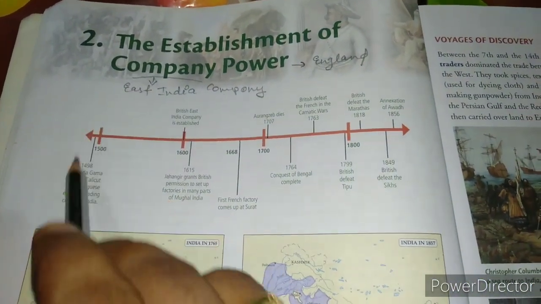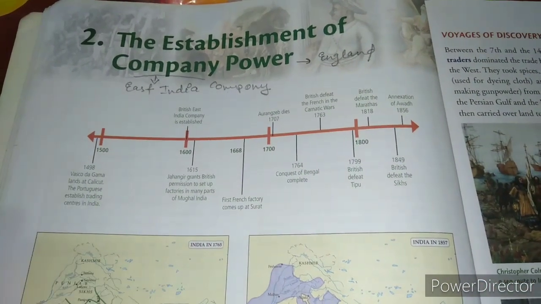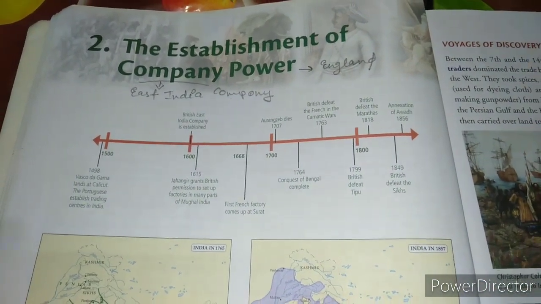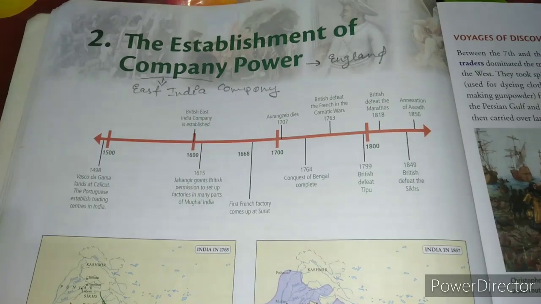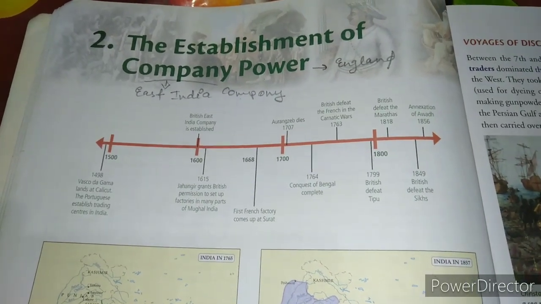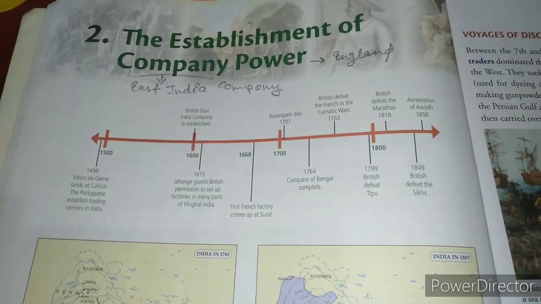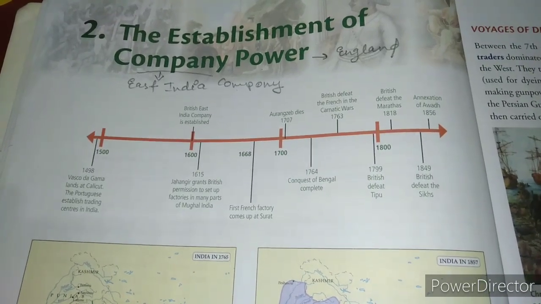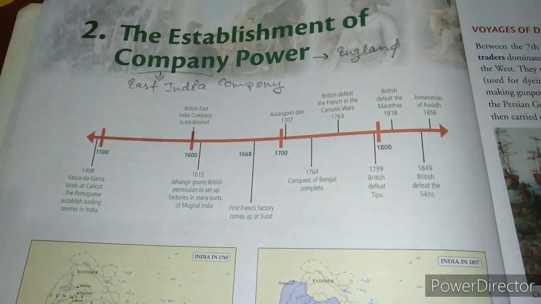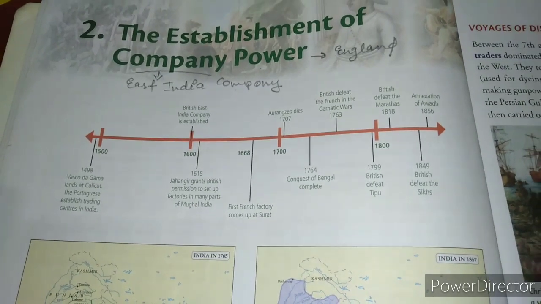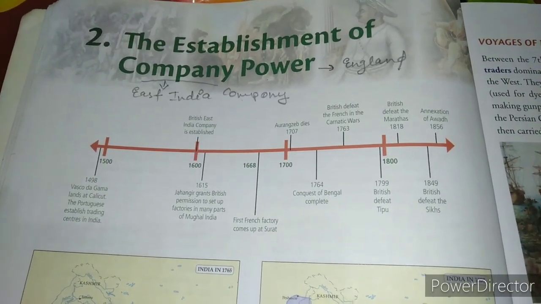Now this is a timeline given on the first page of this chapter, and we will understand the timeline first, children, because it is very necessary to go through the timeline, because what to read and what not to read is very peculiar as far as your chapter is concerned.